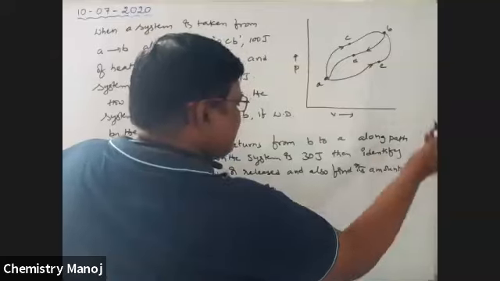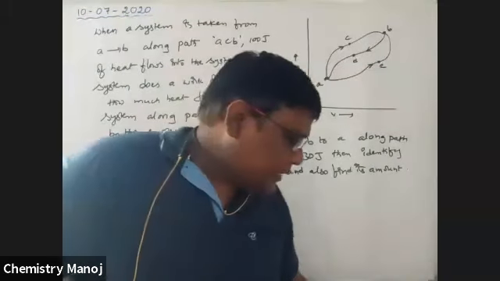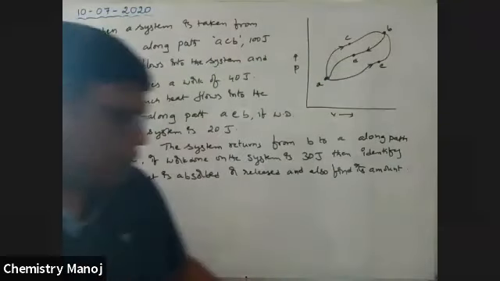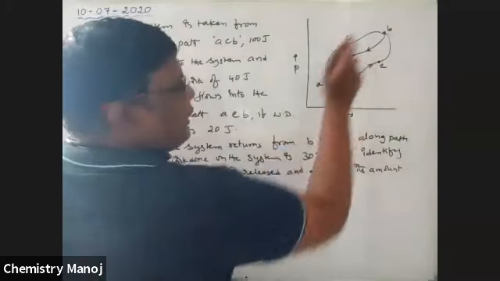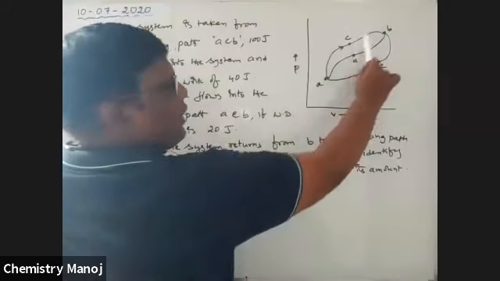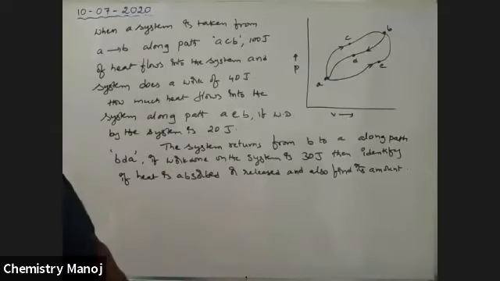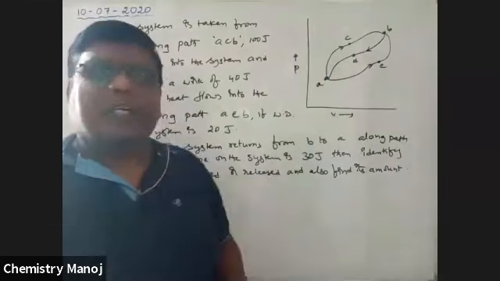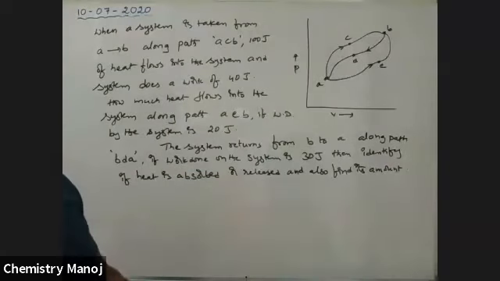It is a lengthy problem, but with very small calculations. Try to read once again. There is a process from A to B, which may change along this direction or along this direction. So A to B, there are two paths, this one and this one. B to A, only one path.